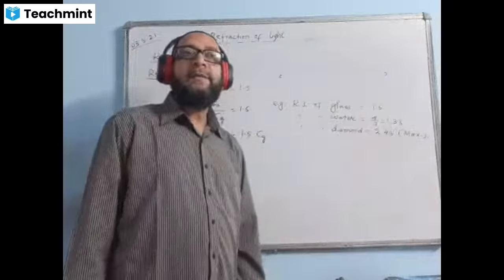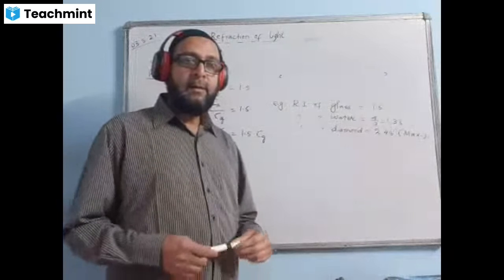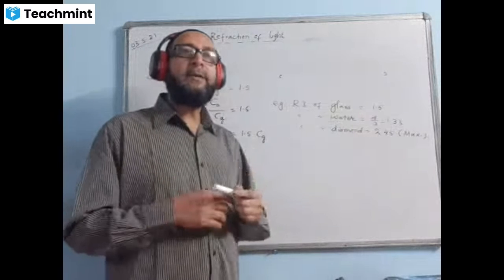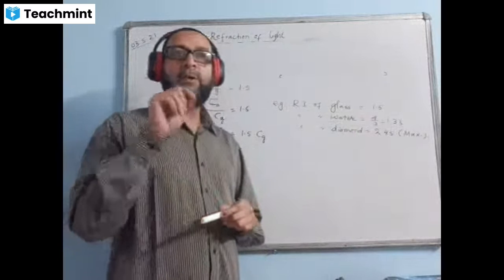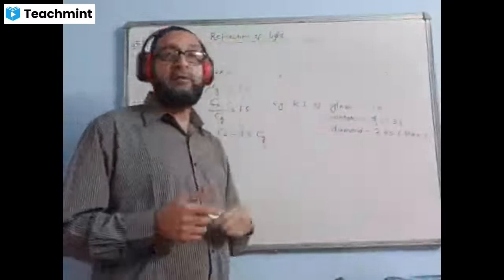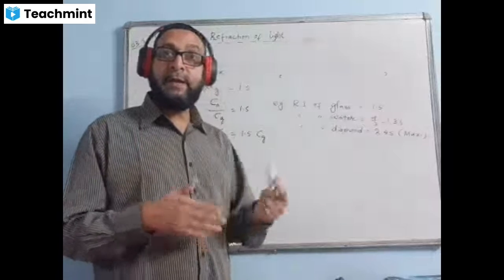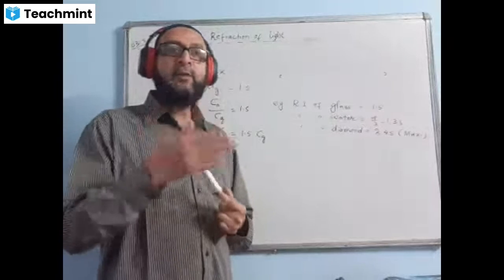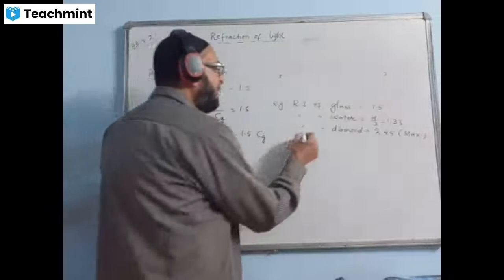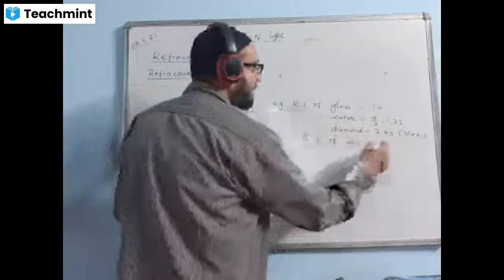Do you know the refractive index of air is how much? What is the value of refractive index of air? Refractive index of air is 1. It is not exactly 1, but very, very close to 1. Answer is actually 1.000011, because the speed of light in vacuum is 3 into 10 to the power of 8, divided by speed of light in air, which is 2.99 into 10 to the power of 8. 3 and 2.99 is very, very close. So refractive index of air we write 1, of course with respect to vacuum.